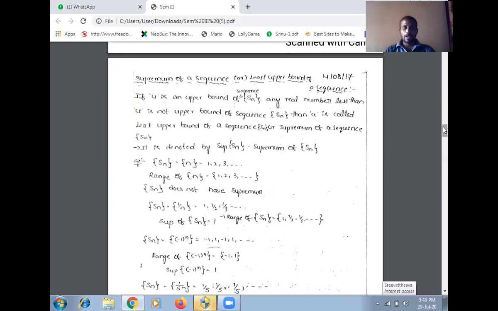For example, Sn equal to n, where n equal to 1, 2, 3 and so on. We get 1, 2, 3 as the sequence, so the range of this sequence is 1, 2, 3. In this sequence, 1 is the least value, but 1 is not an upper bound of this sequence, because no upper bound value exists in the sequence Sn equal to n. So that's why Sn does not have a supremum.